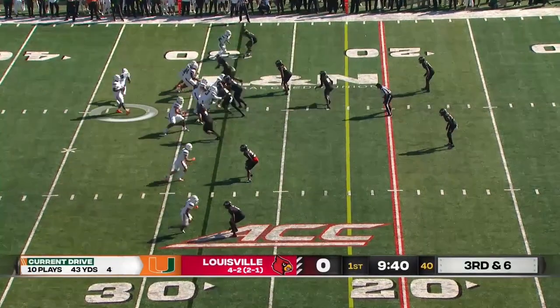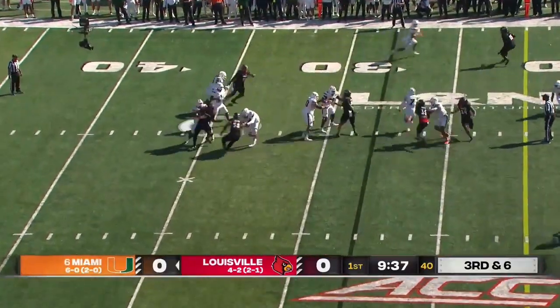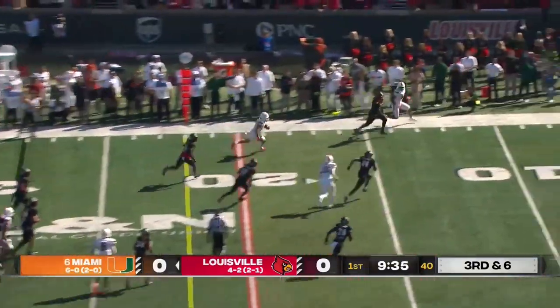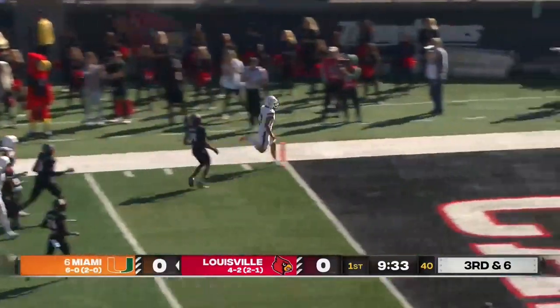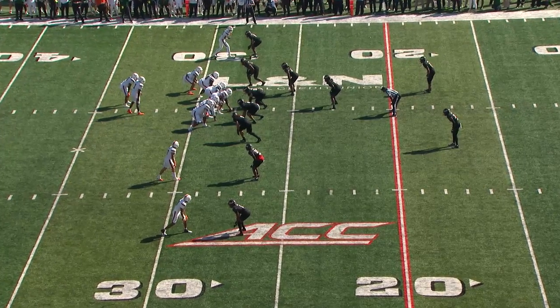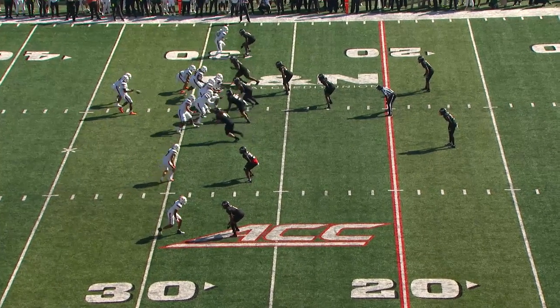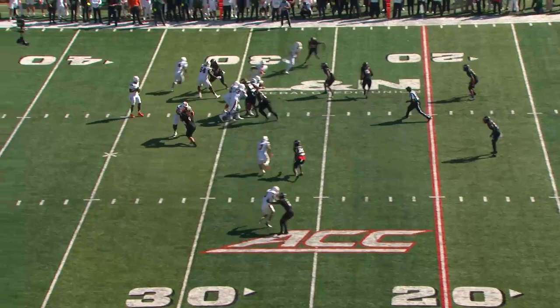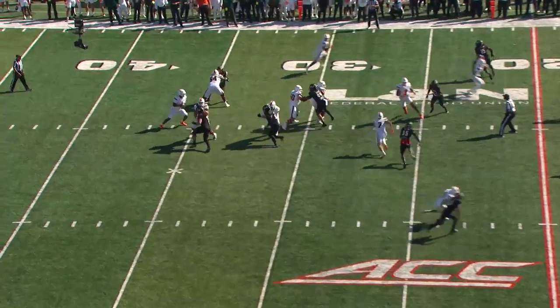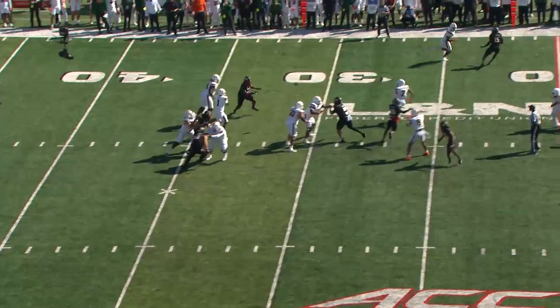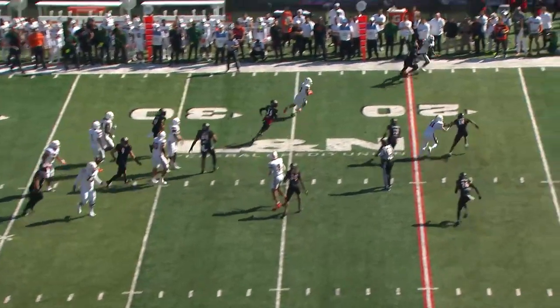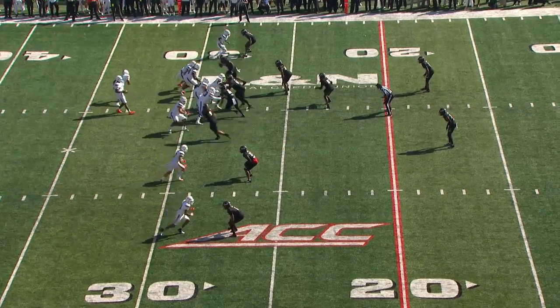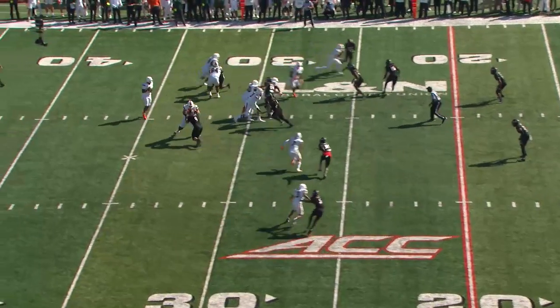Play 6, we have a third down situation at the plus 28. We're going to get crossing routes, and the ball is caught and run in for a touchdown. Now, as we go back and take a look, we see that the H-back that is flexed just outside the tackle box to the top of the formation, he's going to flash back to the middle and picks off the defender in coverage, and that springs the receiver. So this is an excellent call by our line judge for offensive pass interference.